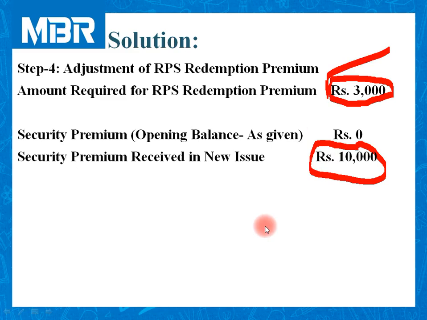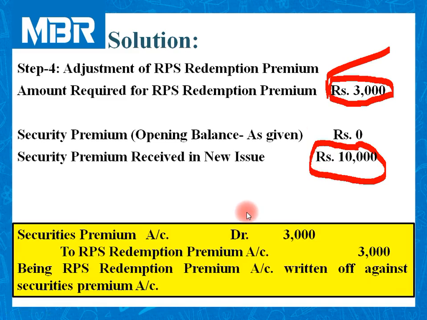Let us pass the journal entry for this transaction. Securities premium account debited 3,000 to RPS redemption premium account 3,000. So in this way, we have adjusted the RPS redemption premium. Step number 4 is over with this calculation.